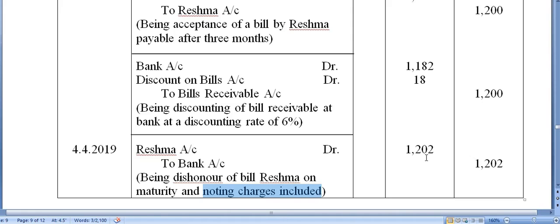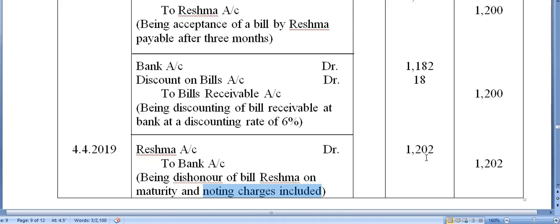Now Rama must notify Reshma. He must send a legal notice. To notify a person, there are some charges. That charge is actually paid by the drawer, but it will be levied upon the drawee ultimately.